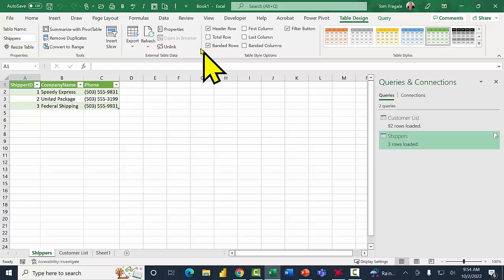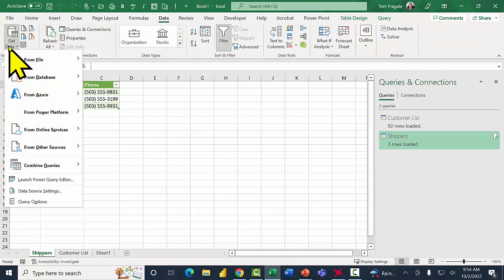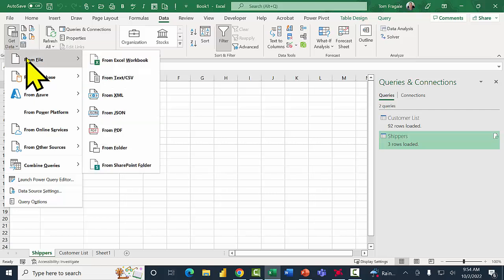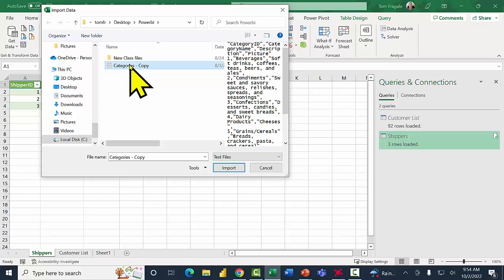Let's try a text file. This time I'll pick the Data menu, and I'll pick Get Data. This one will be under the From File category, and I'll pick Text. I have a text file that should also be included with the course. So I'll pick Import.